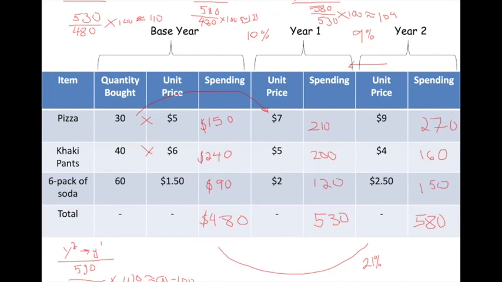So roughly, let me just go with 91. Otherwise, I'm going to keep rounding here. That's going to be negative 9%. Prices decrease. I didn't even have to do the math there. It's right up there. Because we're measuring in this direction, prices decreased by negative 9%. So that's what happens right there.